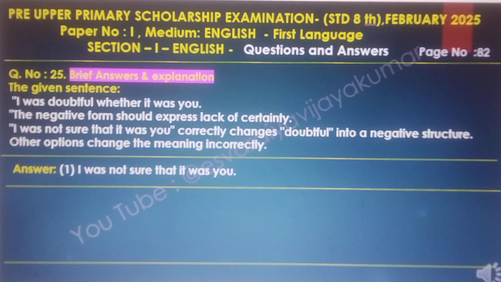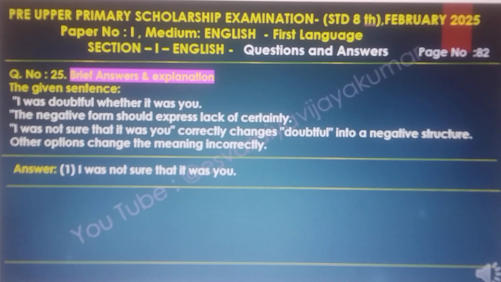The given sentence, brief answer and explanations. I was doubtful whether it was you. The negative form should express lack of certainty. I was not sure that it was you correctly changes doubtful into a negative structure. Other options change the meaning incorrectly. I was not sure that it was you.